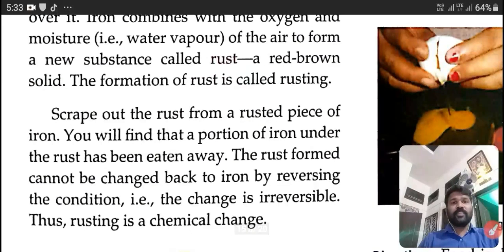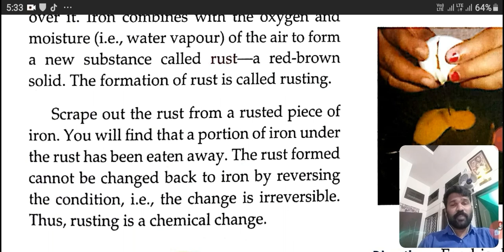Scrape out the rust from a rusted piece of iron. You will find that a portion of iron under the rust has been eaten away. Just scrape out the rust from a particular place. What can you see? A simple hole. It means some portion of the iron was eaten by the rust.